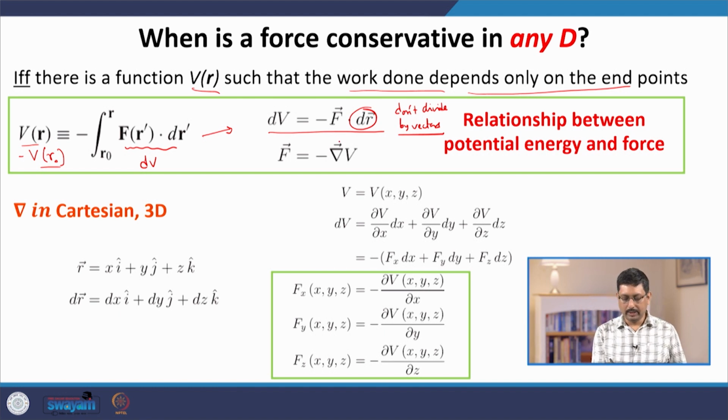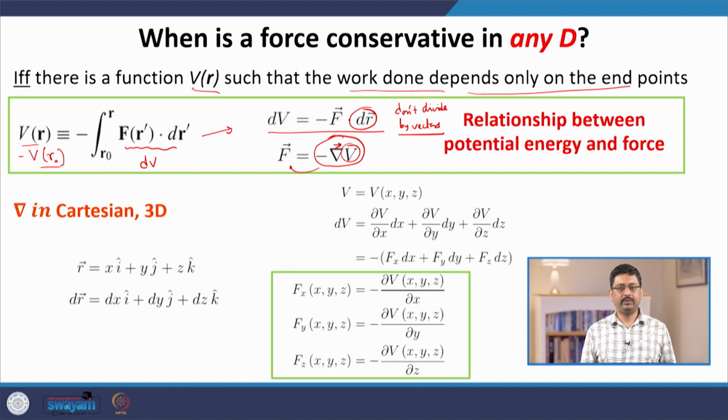Instead, we define a new symbol, which is an inverted triangle with a vector. It is called a del operator or a vector operator. Think of it as a kind of rule with multiple components like a vector, which acts on a scalar and gives you a vector. So, what is this operator del? This is called del or nabla. Let us understand this.